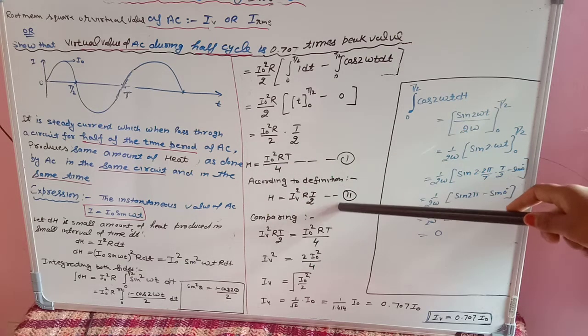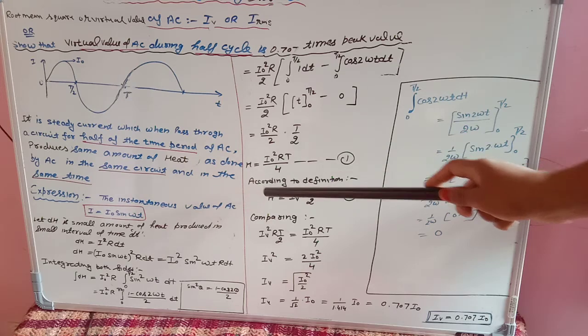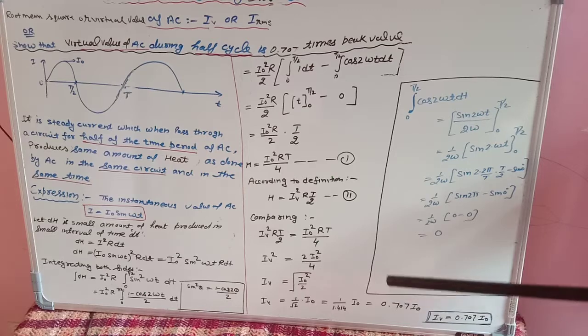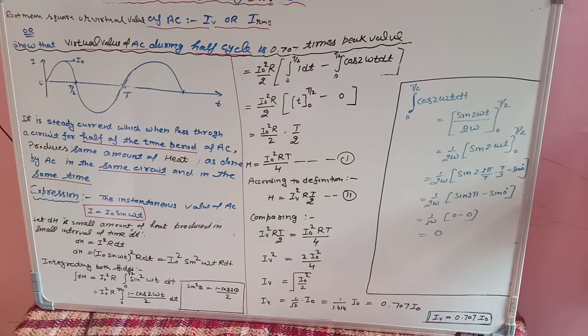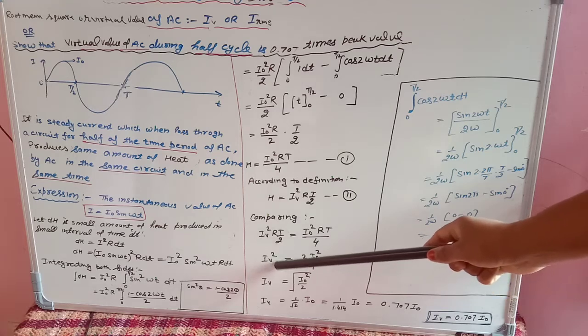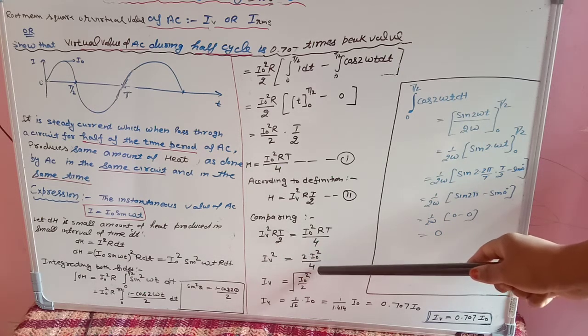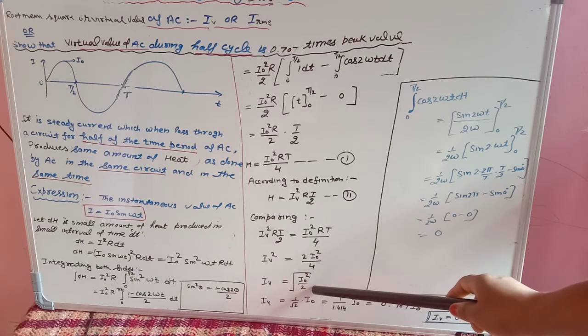So compare these two equations. You can see that the left hand side is the same. That means the right hand side will also be the same. So compare the right hand side, cancel the terms which can be cancelled. You will be left with I V square equal to I naught square upon 2. Whenever the square goes to the other side, it becomes a square root. So it is under root I naught square upon 2.